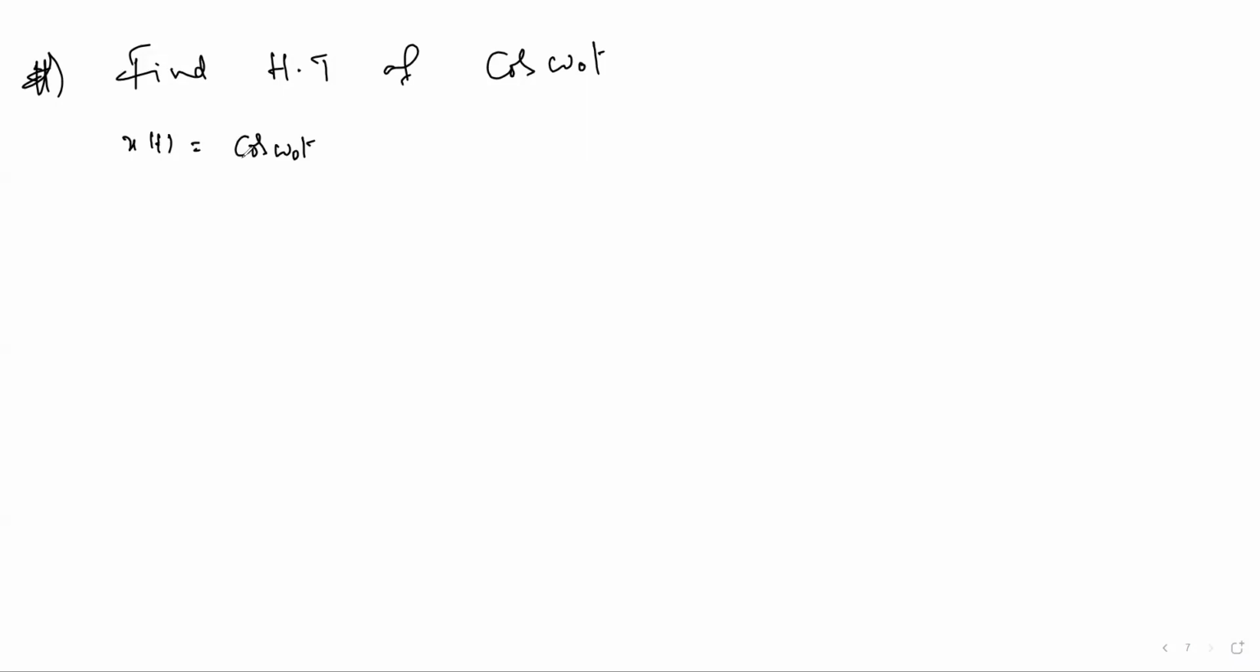x of t is equal to cos omega naught t. Let us find the Hilbert transform of cos omega naught t. Here, what is the Hilbert transform formula? Just to recall: x hat of t is x of t convolved with 1 by pi t, and the Fourier transform of 1 by pi t is minus j signum of omega. Here x of t is cos omega naught t. Now, what is the Hilbert transform?